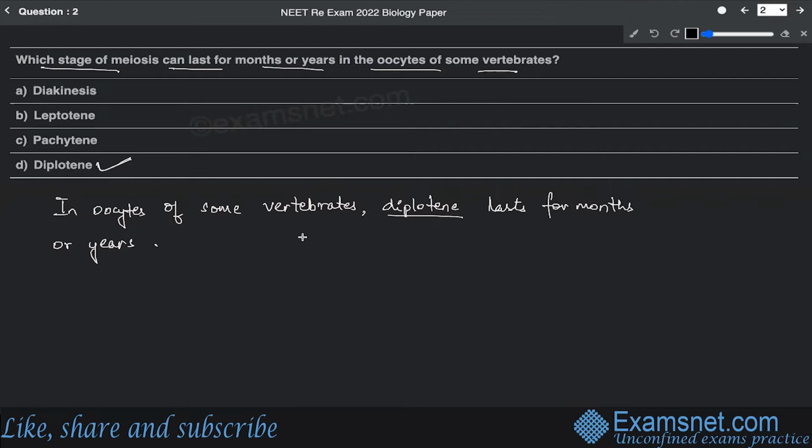This basically lasts for months or years, and that's why this is considered the suspended diplotene stage.